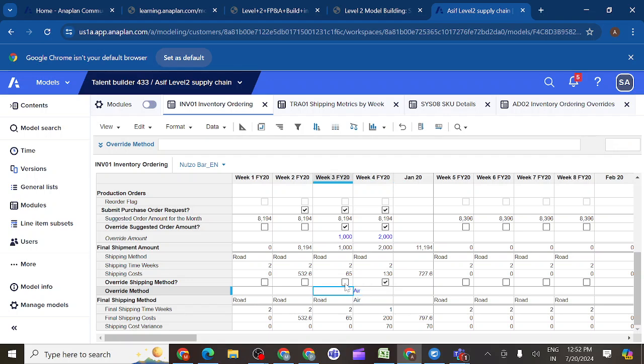No, no. Unless I check here, I can't edit here. Then I can edit here. So if I remove this one, what happened? If I remove this one, can you edit the condition? Submit purchase order request, if I remove, how will you edit? Is it possible to edit here?